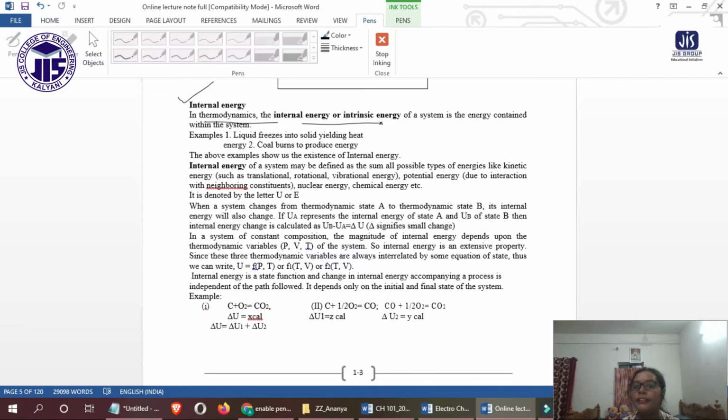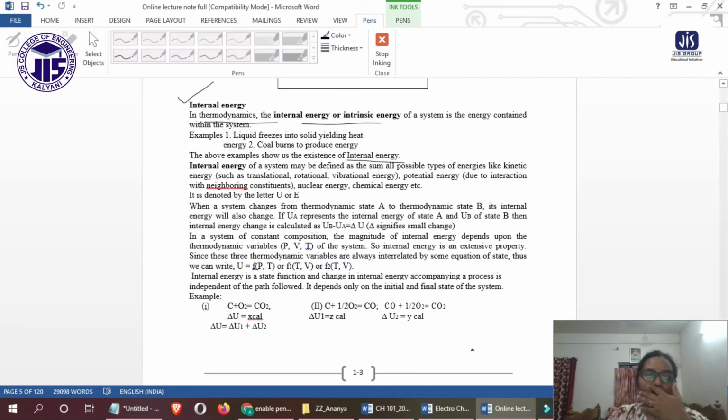The above examples show us the existence of internal energy. Energy can be converted into some other form, but cannot be created or destroyed.